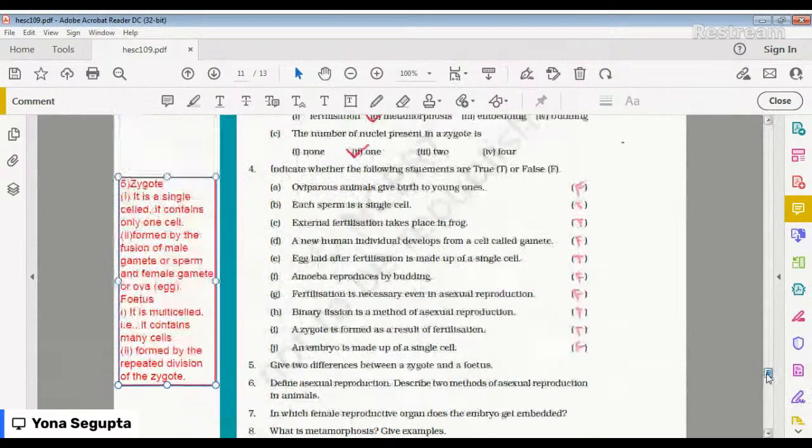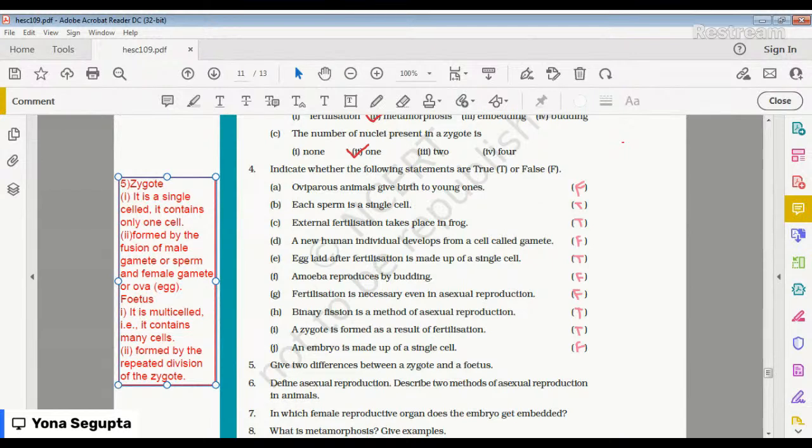The question is, give two differences between a zygote and a fetus. The first difference is that a zygote is single celled, that is, it contains only one cell, whereas a fetus is multicellular, that is, it contains many cells.